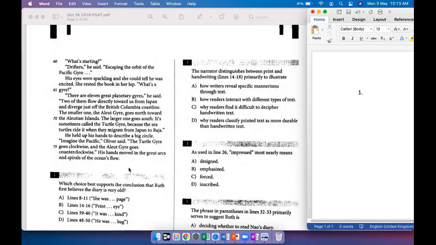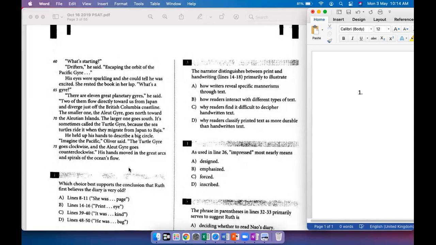Okay. There are 11 great planetary gyres. I think it's gyre. I'm not sure if the pronunciation is gyre or Gaia, but I think it's gyre. He said, 2 of them flow directly towards us from Japan and diverge just off the British Columbia coastline. The smaller one, the Aleut Gyre, goes north towards the Aleutian Islands. The larger one goes south. It's sometimes called the Turtle Gyre because the sea turtles ride it when they migrate from Japan to Baja.